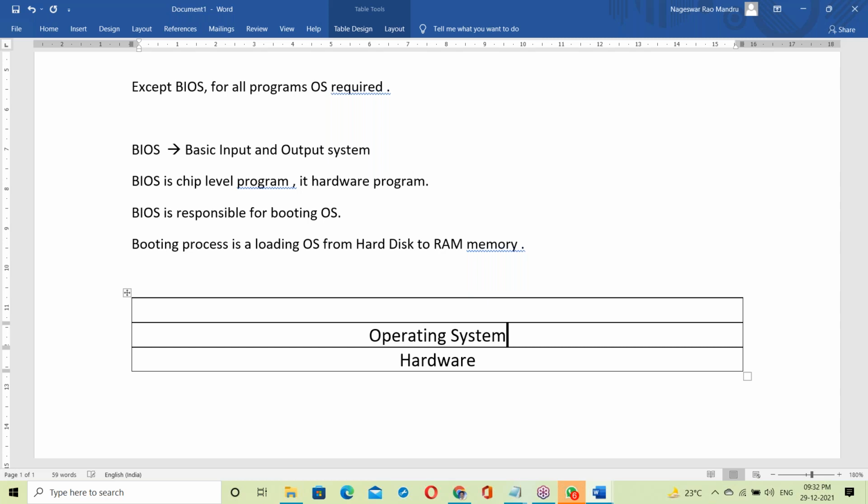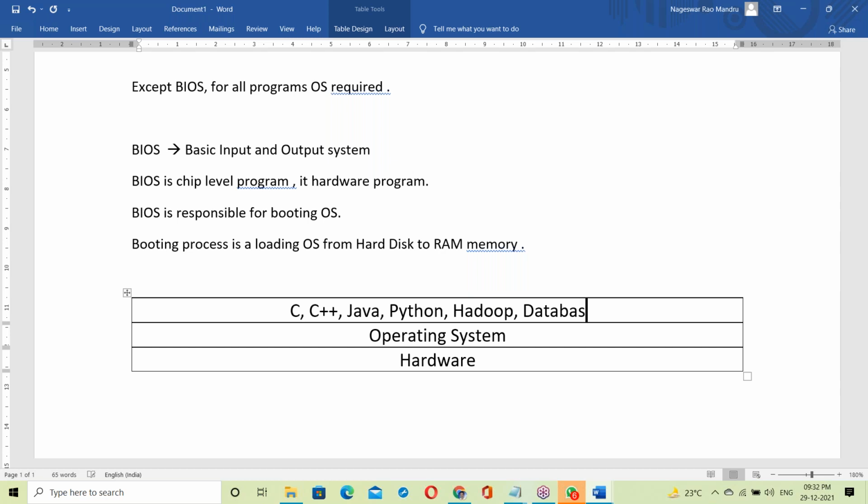Suppose learning C language. To learn C language, you have to install C software on top of the OS. Suppose C++, you have to install it. Java, installing on top of the OS. Suppose you want Python. Suppose Hadoop is required, then Hadoop. All of these things are on top of the OS.